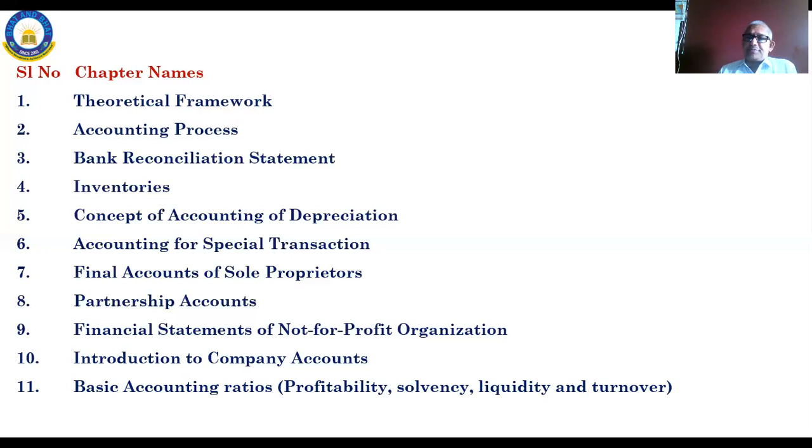Next, accounting ratios. Once the accounts are written, you will know different types of results for the transactions. In general, for 12 months it is prepared: different profits, sales, how much stock is left at the end, that is inventory. Once you prepare the accounts, you will come to know all the available information. Based on that information, these accounting ratios are calculated to know the worth of the company, the net worth, the profitability and the viability of the company.